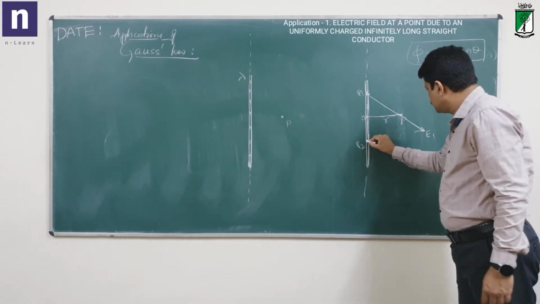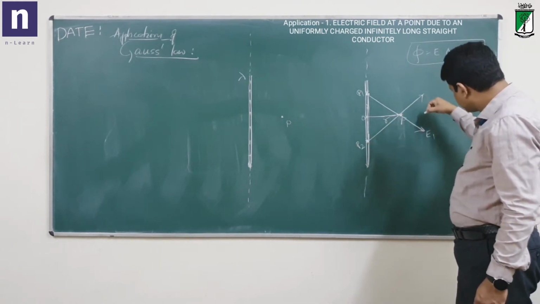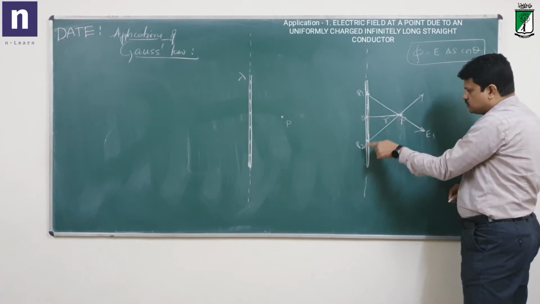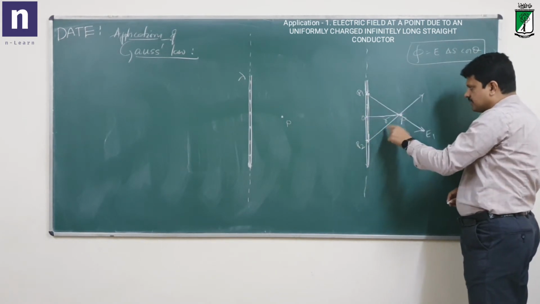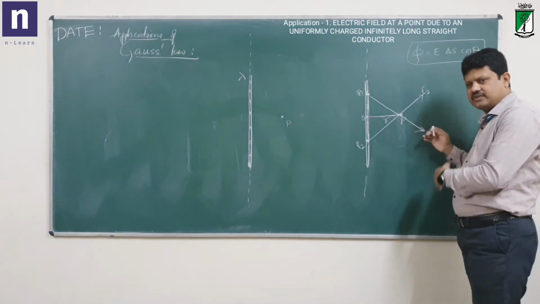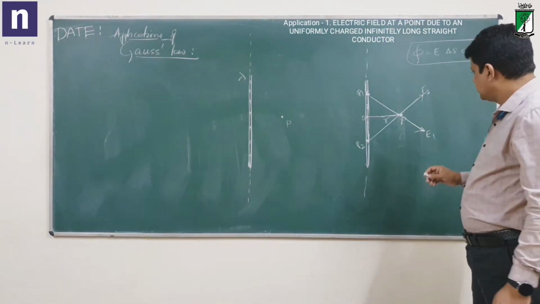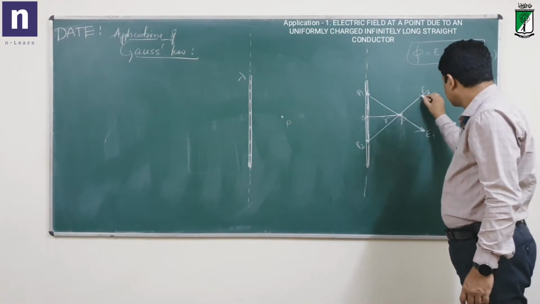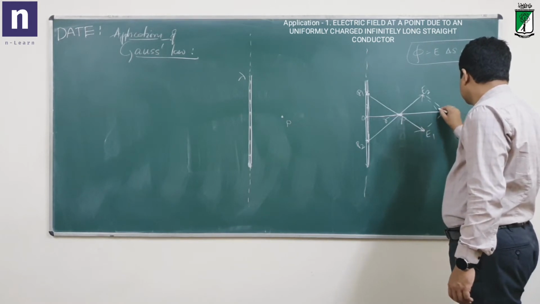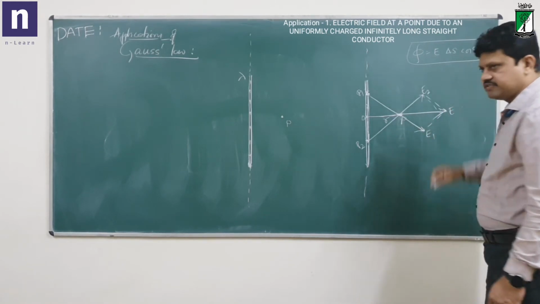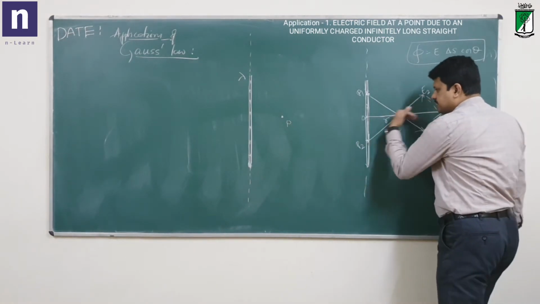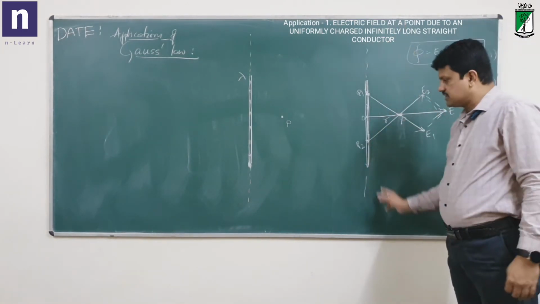Now due to P2 at P, the field is the same in magnitude because equidistant points I have taken. So from P to P2 or P to P1, the distance is the same, and E1 and E2 are the same in magnitude. Then what is the net field at P? Of course, the vector sum. This is the net field here. So what do you understand from this? The net field is exactly perpendicular to the conductor, to this linear distribution.